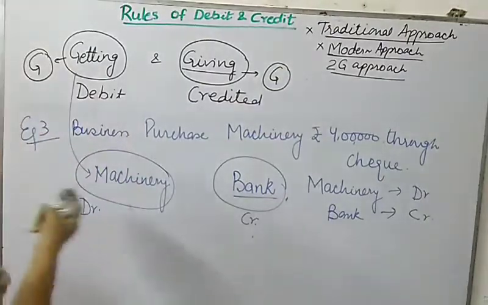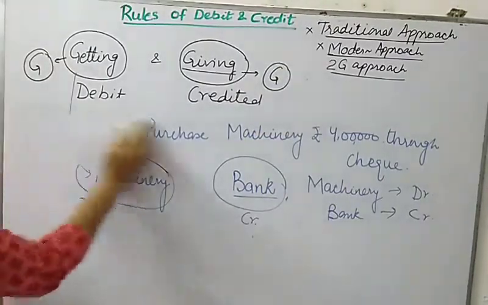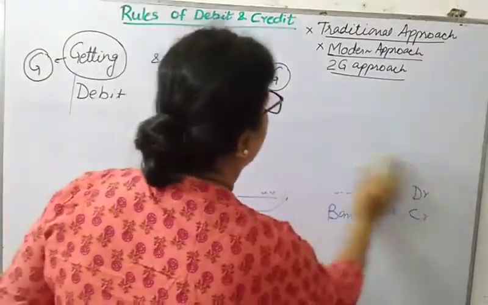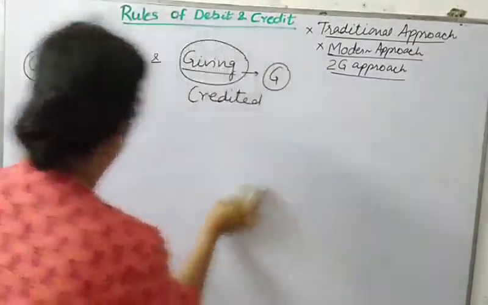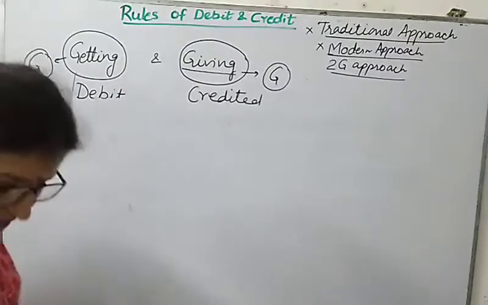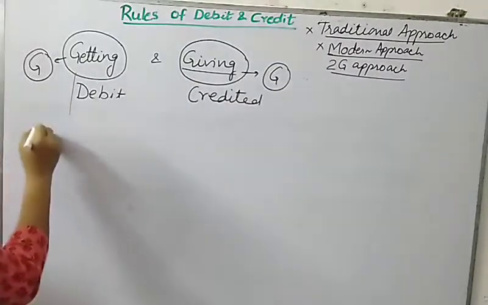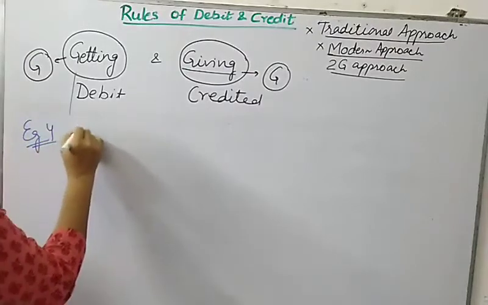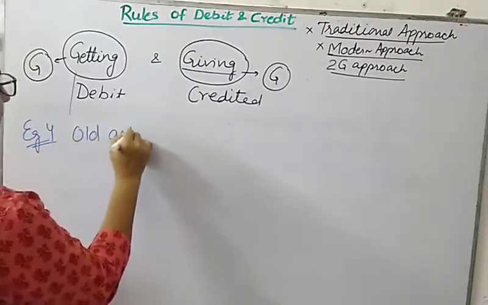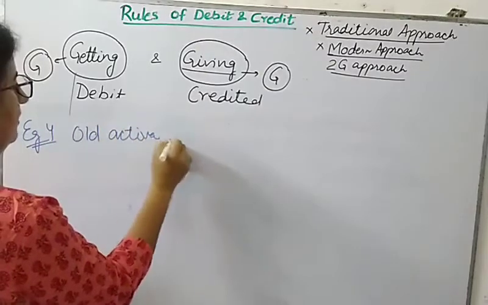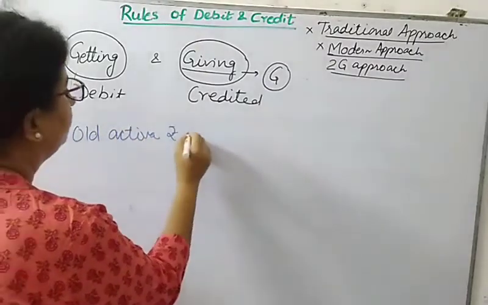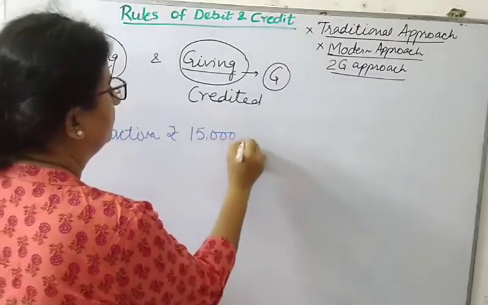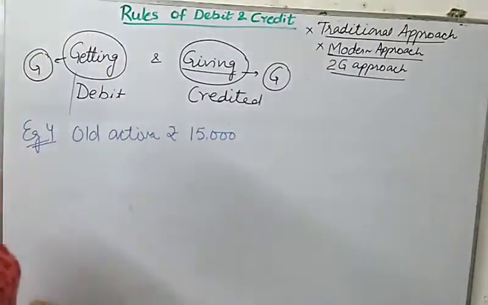Now let us apply the same approach on some different example. Suppose I want to sell my old Activa. This is example 4. I want to sell my old Activa, let us say for 15,000, right?